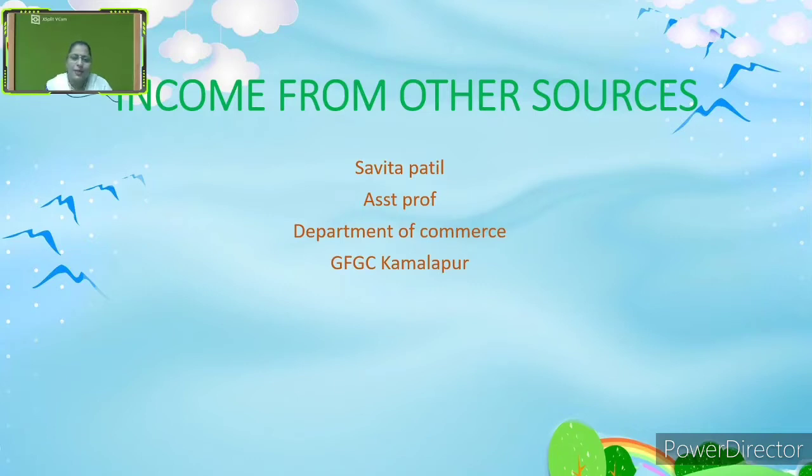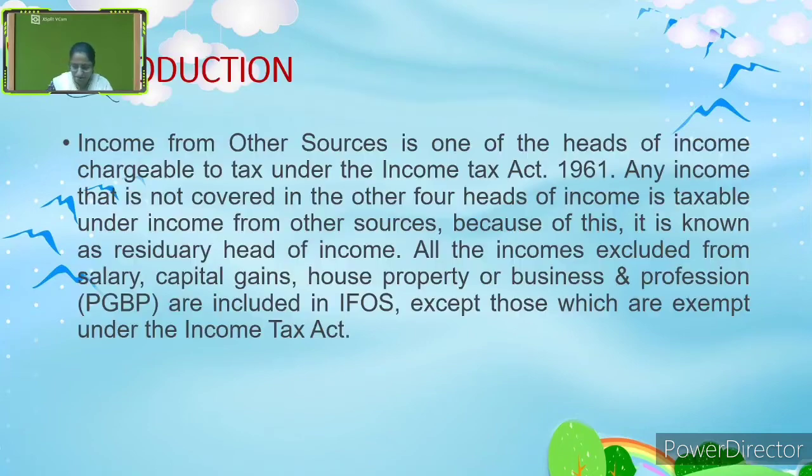In today's class, we shall see the important head, that is the income from other sources under the income tax. All of you know, there are five most important heads under the income tax: income from salary, income from house property, profits and gains of business and profession, capital gains, and other sources. From these five heads, the fifth is the most important head, that is the income from other sources.